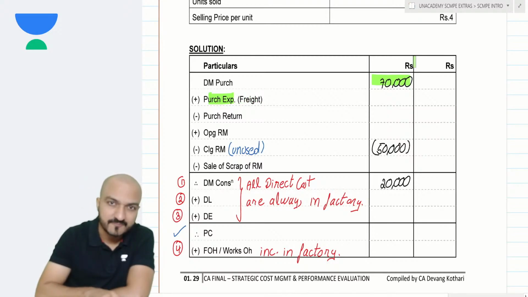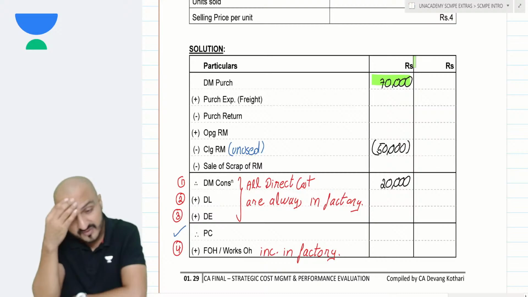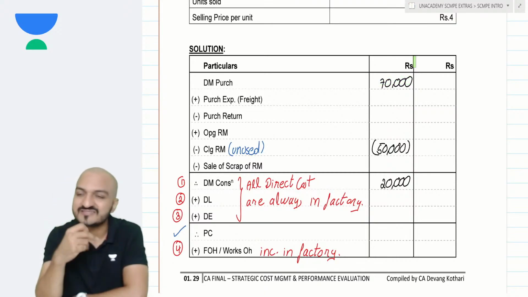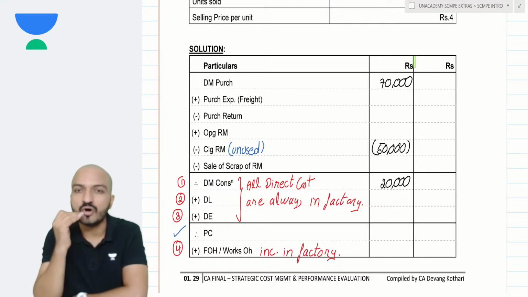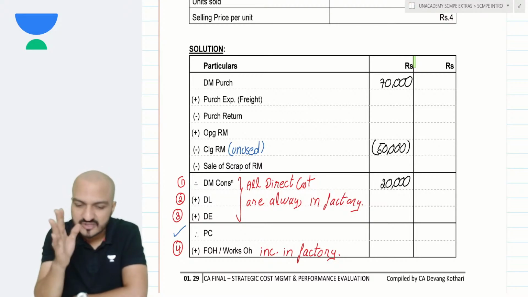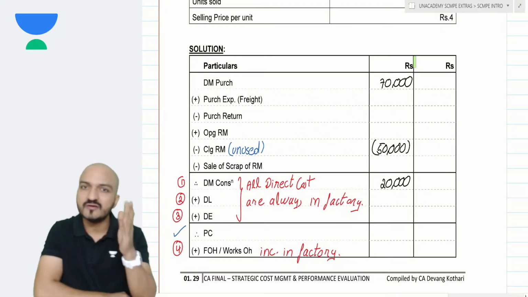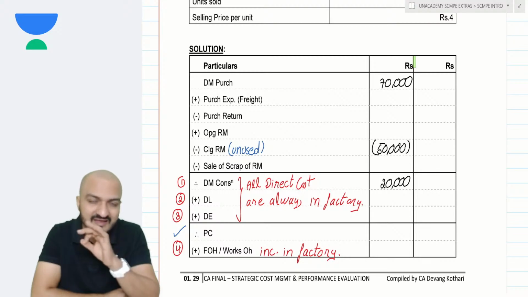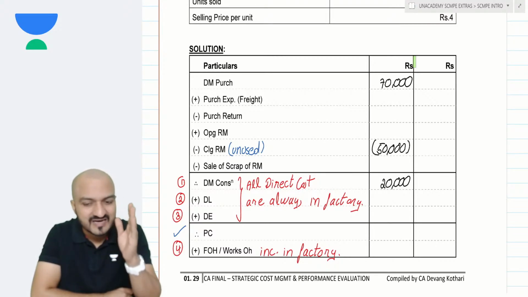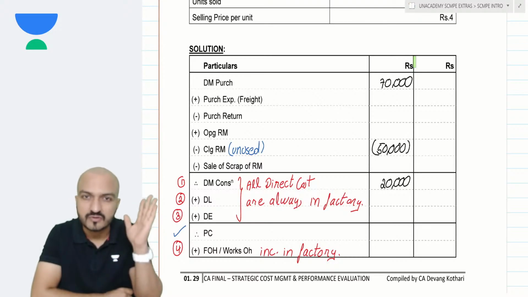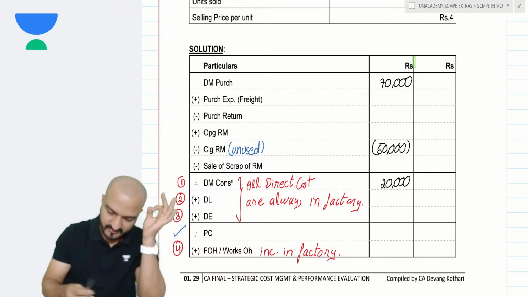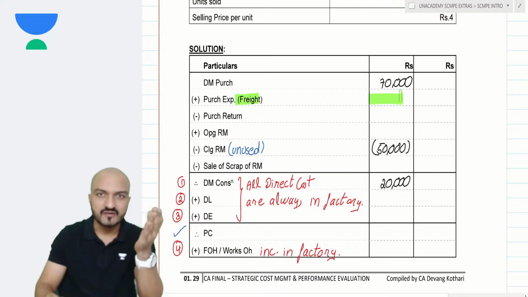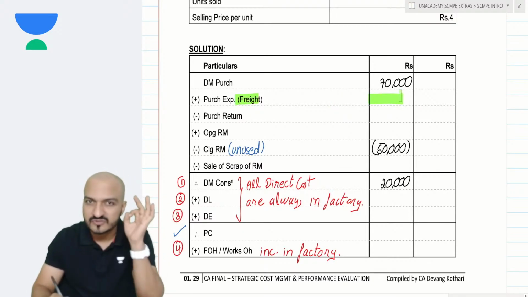Normally, students make a mistake that if I give you transportation cost on material, you might take that as a direct expense. No, that is not a direct expense. Any transportation cost incurred on the material, in fact, not just transportation, any cost incurred on the material until that material reaches my factory gate, it will be called material cost. It will be added to the material cost like freight expense over here, and it will be included within the material cost.